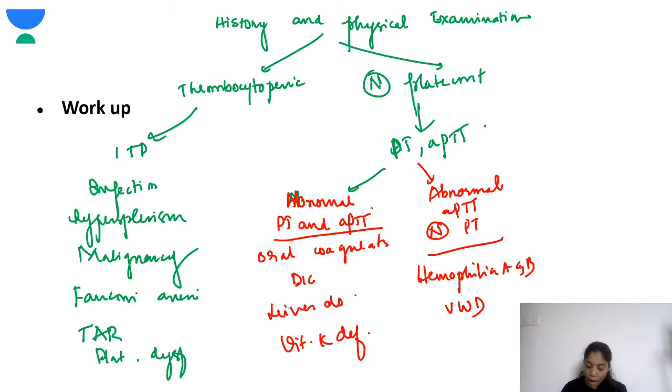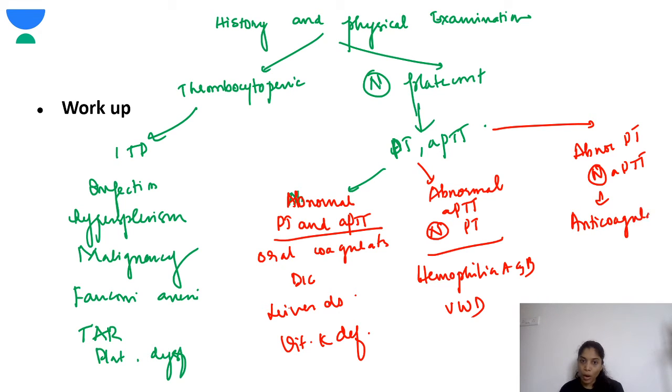If it is an abnormal PT and a normal APTT, then what should you think? Then it could be again anticoagulant therapy. And another very important thing is the factor 7 deficiency. So you should remember, abnormal APTT but normal PT will give you a clue for hemophilia and von Willebrand disease. But an abnormal PT and a normal APTT could be anticoagulants or factor 7 deficiency.